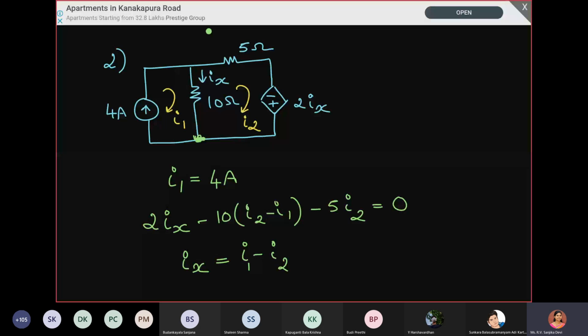So it is plus 2Ix. Then for this 10 ohm, there will be a drop, so it is minus 10 times I2 minus I1, because we are going along I2. And for the 5 ohm, it is minus 5I2. So already we got I1. If we replace Ix with I1 minus I2 in this equation, we will be able to get I2.